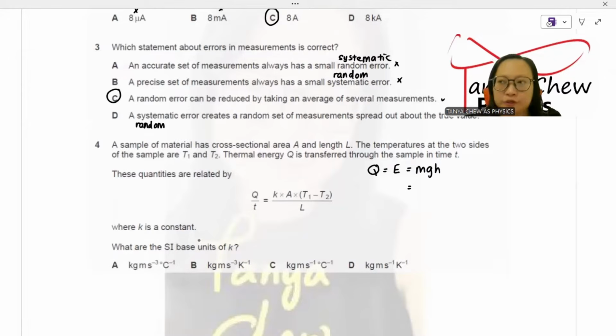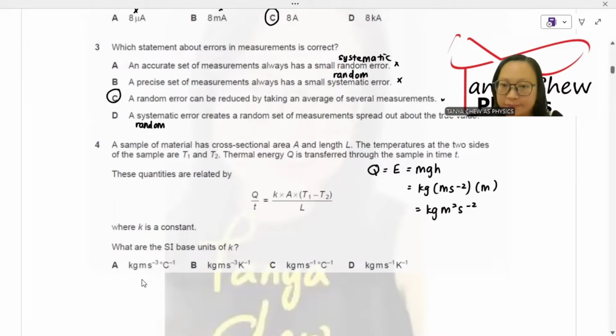I am going to denote joules in terms of SI units. So mass is kilogram, g is in m s^-2, it is gravitational acceleration. h is height, which is m. So I got the base unit of energies. All the energies share the same base unit. So kilogram meter square per second square.